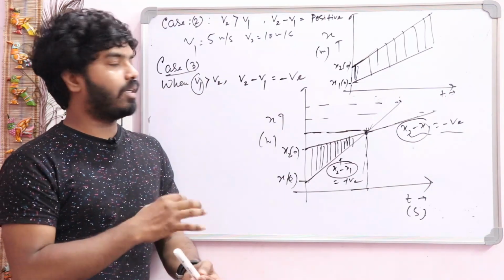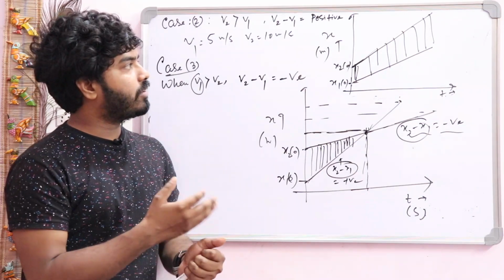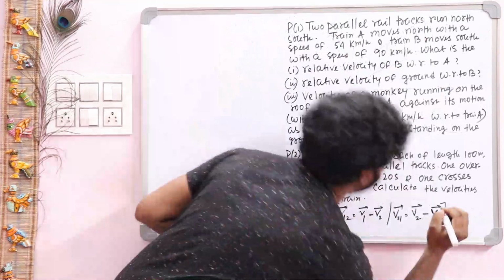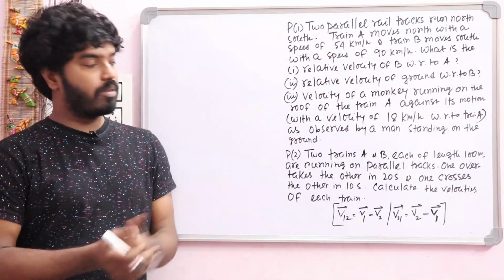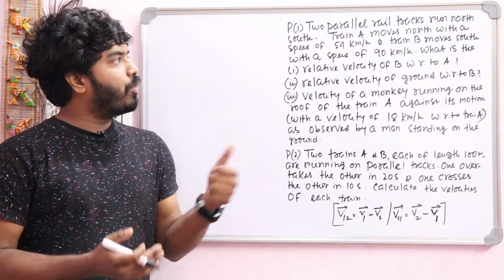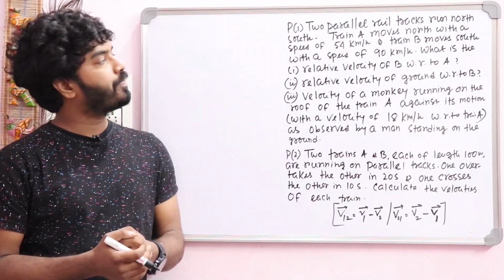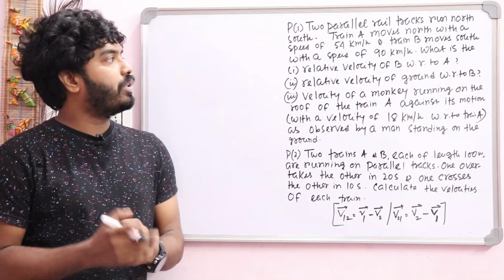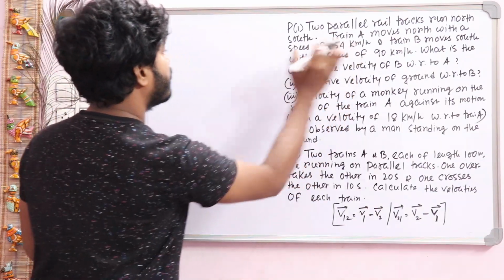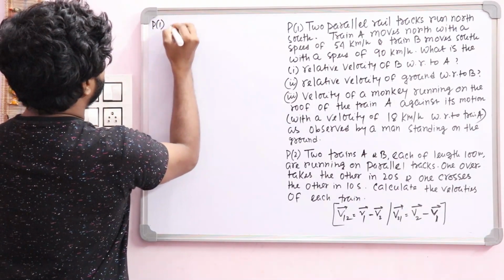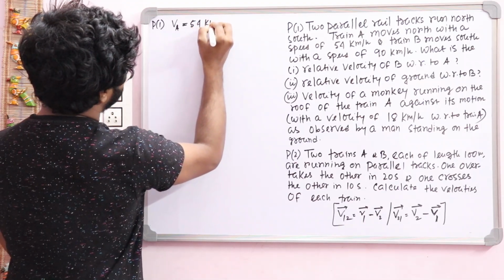Now with the help of the velocity-time equation, we will solve some basic numericals related to this topic. Okay, so this is our problem, students. You just see problem 1, write down first. There are 2 examples. Problem 1: given 2 parallel railway tracks run north-south. A train A moves north with a speed of 54 km per hour. So first of all, write down the velocity of train A. So velocity of train A, VA, is equal to 54 km per hour.